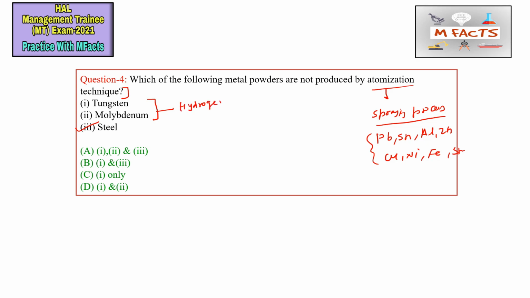This is the powder metallurgy part, and in powder metallurgy the size of the powder particles, the process name, and the product produced are very important. So the first and second options are correct, which is option D. D is the correct answer for this question.